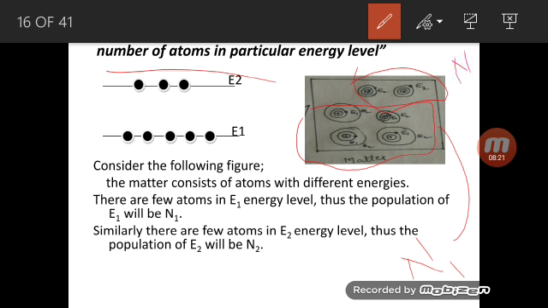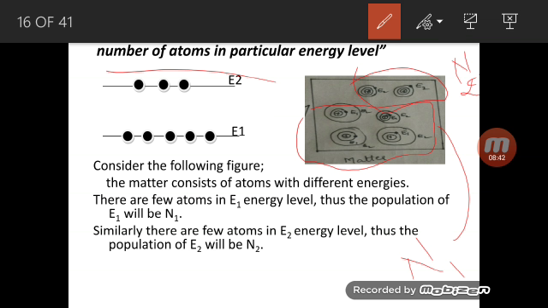This is known as N2. The population of E2 is called N2. The population of E1 is called N1. If there are a few atoms in the E3 state, we call that population N3. Okay, got it? This is how we identify the population.